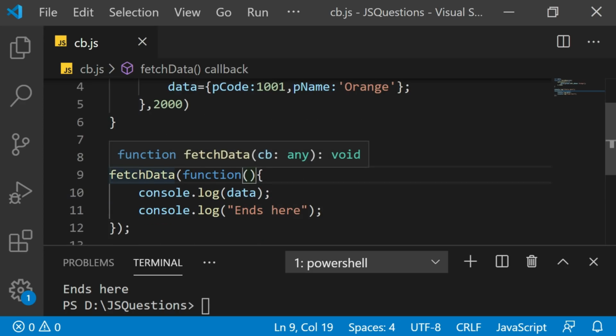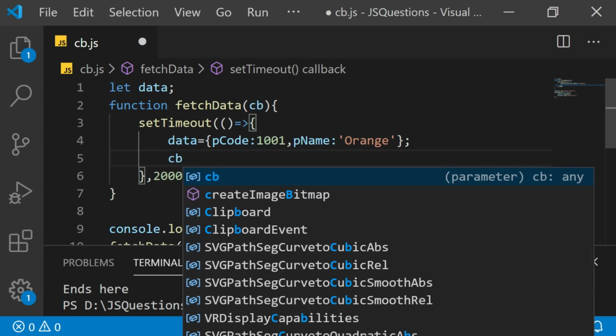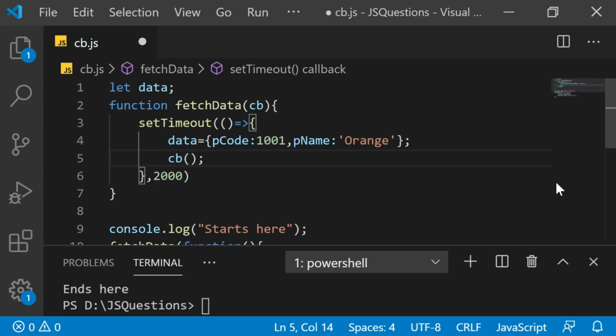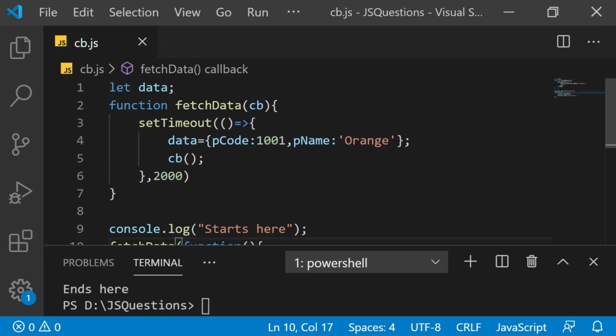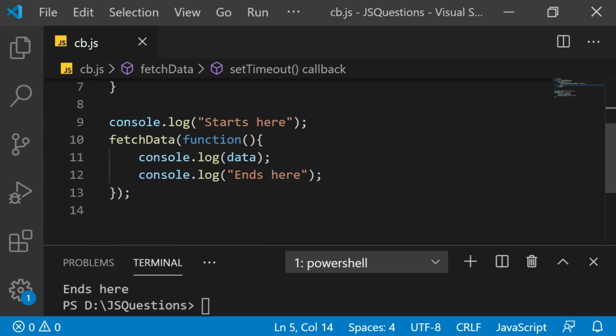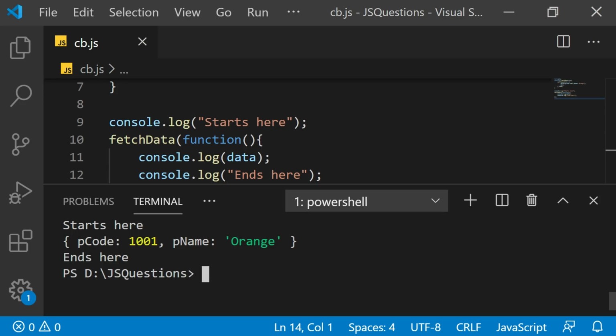So when the fetchData is executed, it's going to first of all pass this function, and this function is passed to CB. Now unless this job is over, that is setTimeout is over, we will wait and then we are going to call the CB, that is the callback function. That's it. So now what happens? fetchData is called, the anonymous function is passed to CB. Now it will wait, the data will be assigned, and then the callback function will be called. Now let's try to execute this and see how the output is. Now it is waiting for 2 seconds and then after the data is displayed here, it says ends here. So now the purpose is solved.